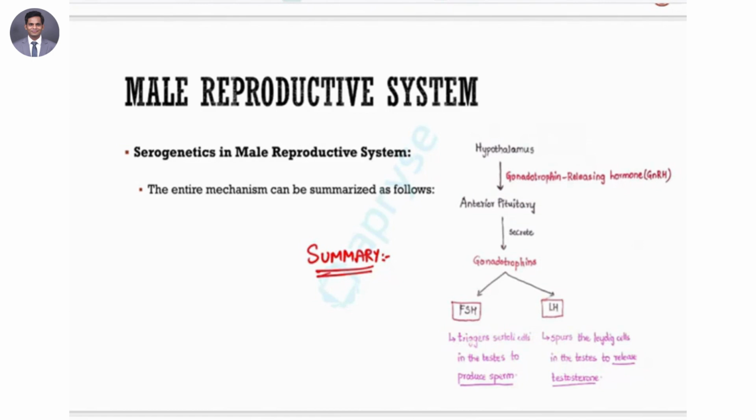So now you have an idea of how these hormones work from the perspective of the male reproductive system. Because we have seen the female reproductive system in a great bit of detail, now we are looking at the male reproductive system.